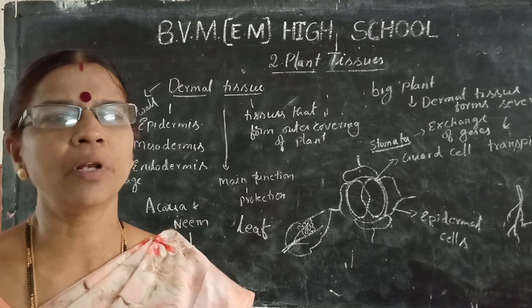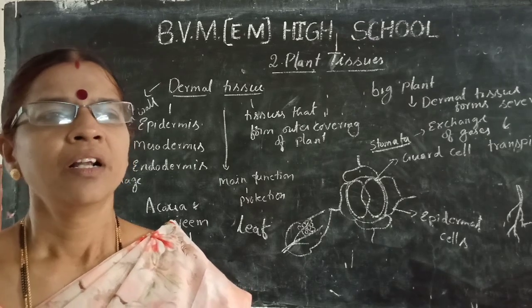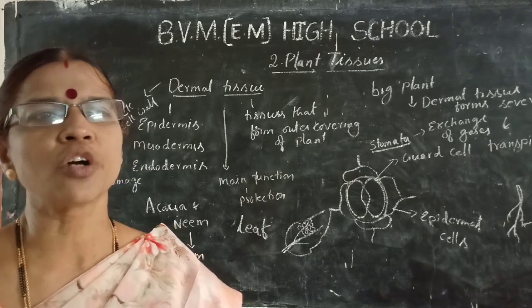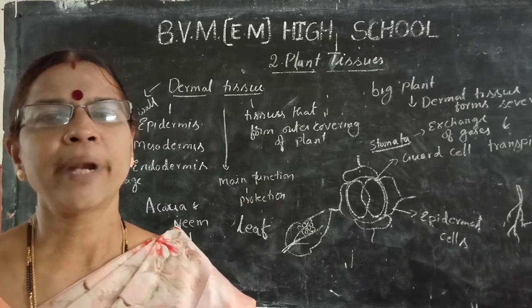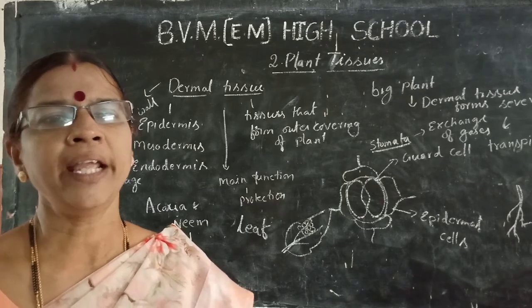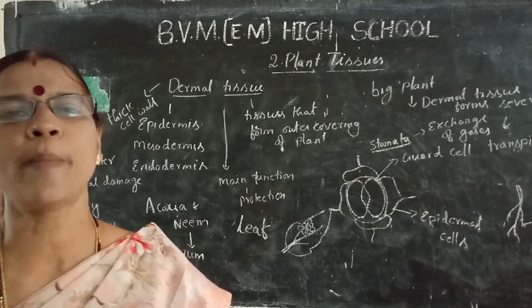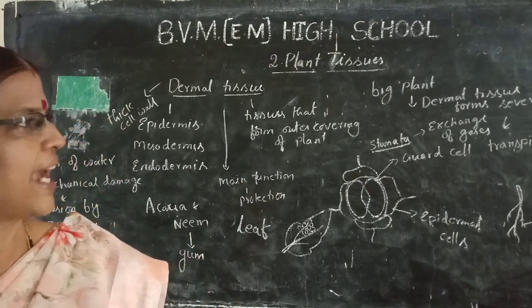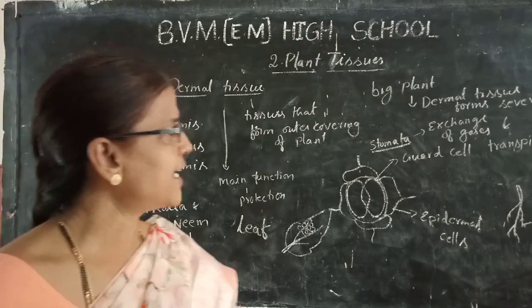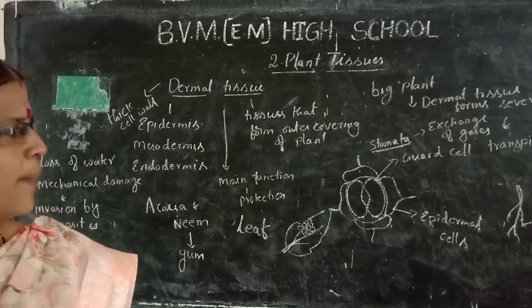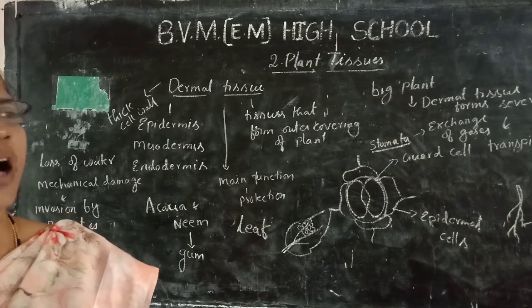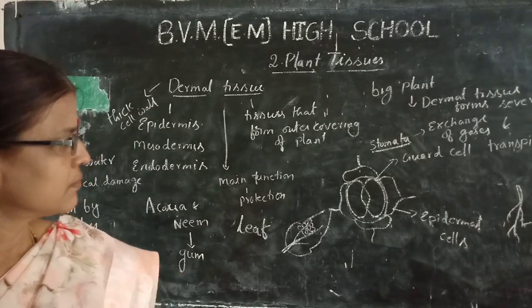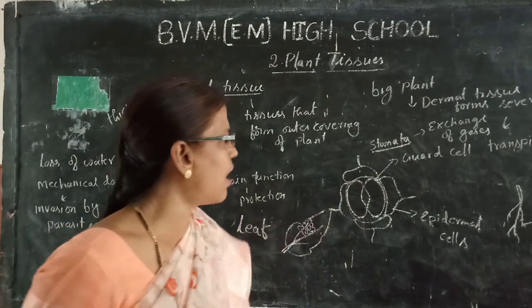For example, if you take a leaf and observe under a microscope, there are small pores present. These pores are called stomata. These stomata are used for exchange of gases. They are enclosed by a layer called guard cells.